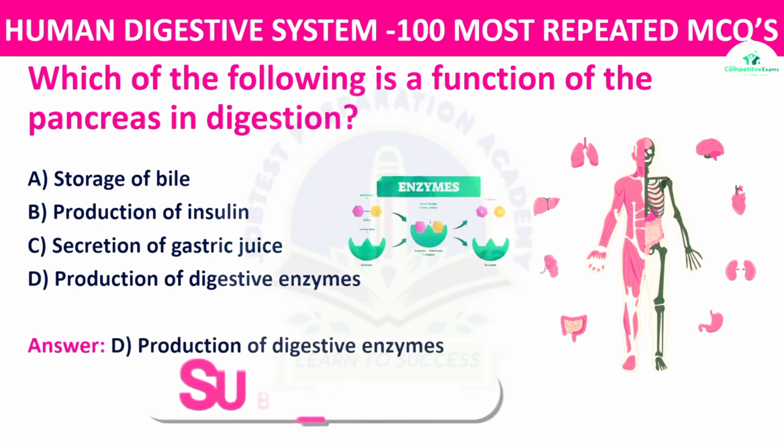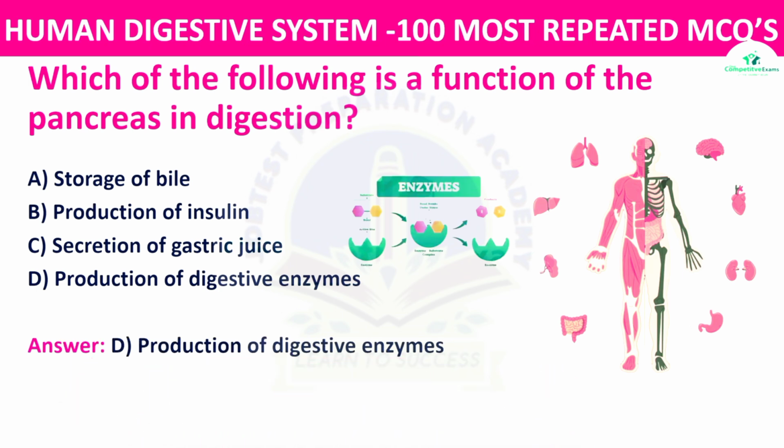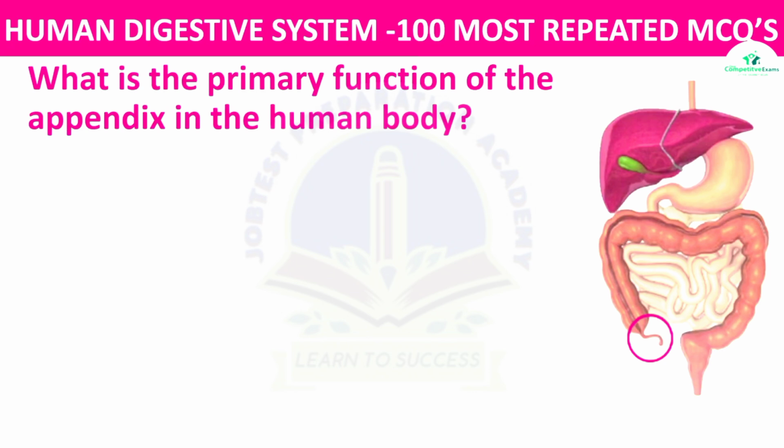The right answer is production of digestive enzymes. The pancreas produces digestive enzymes that are released into the small intestine to further break down food. Right? Next question. What is the primary function of the appendix in the human body?